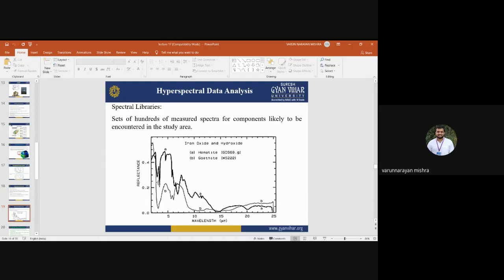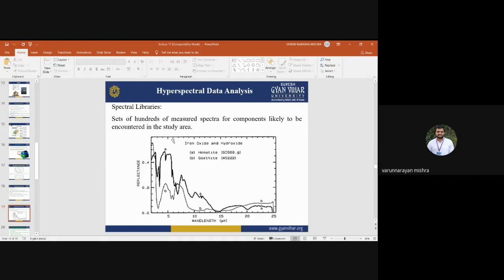This spectral curve information is stored in the form of a spectral library. Spectral library means we are generating the spectral curve, and that curve will be saved. That's why it is known as a library. We are collecting the spectral response of different objects for creating our library, so that we can compare this information with the ground data to validate our result, whether we are identifying the same mineral or a different mineral. So this is the generation of the spectral library.